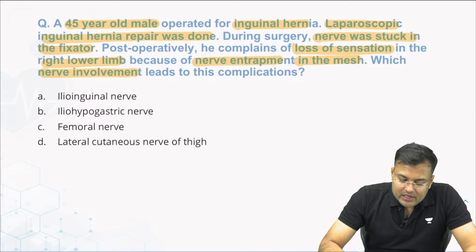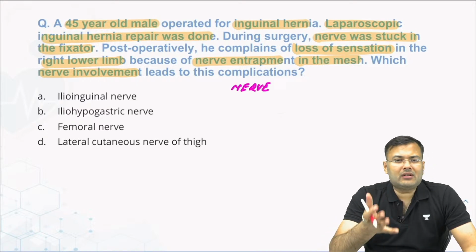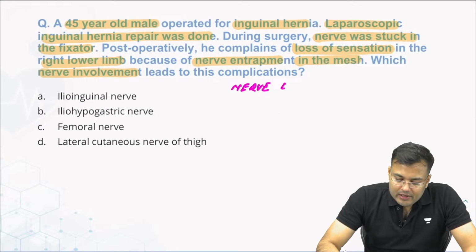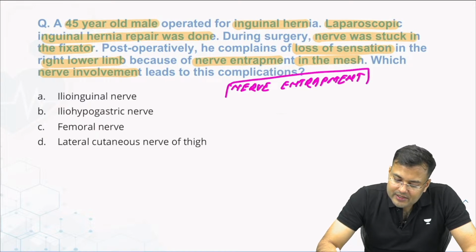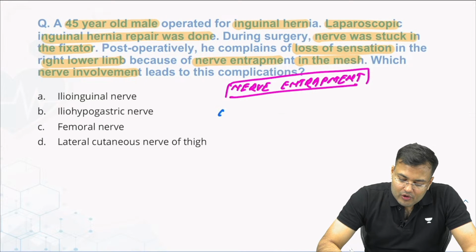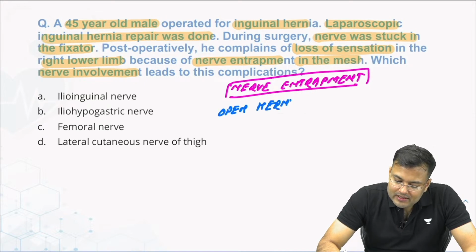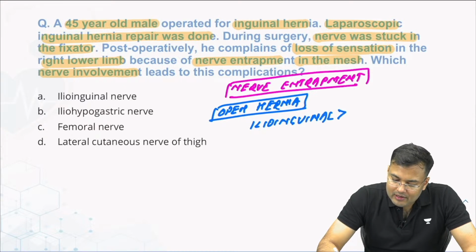See, nerve entrapment is a new topic, but the question was asked previously also. Nerve entrapment can occur during hernia surgery. If you are performing open hernia repair, what are the nerves involved? Most commonly, there is involvement of ilioinguinal nerve, followed by iliohypogastric.